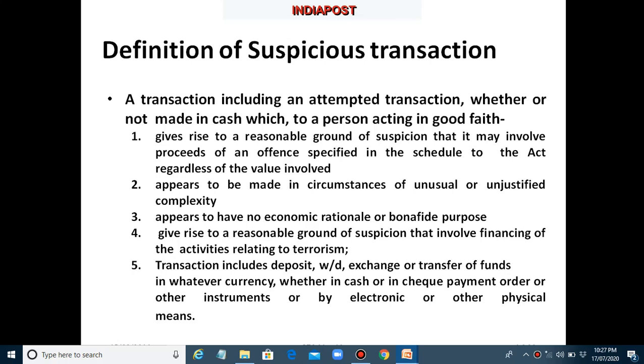CTR report is meant only for cash transaction, whereas suspicious transaction is meant for all modes of payment, whether it is done through cash, check, pay order, even electronic means.